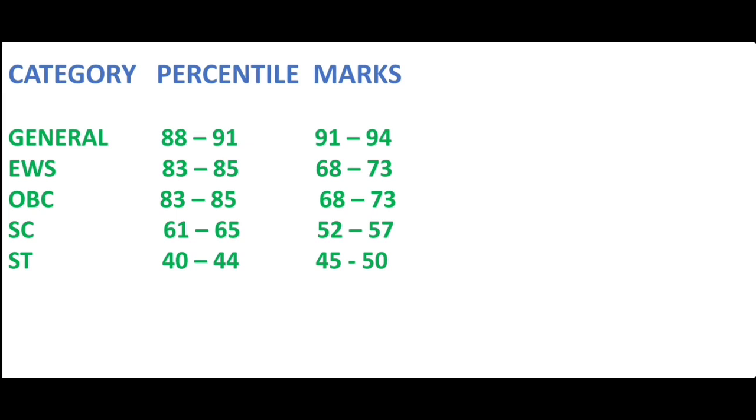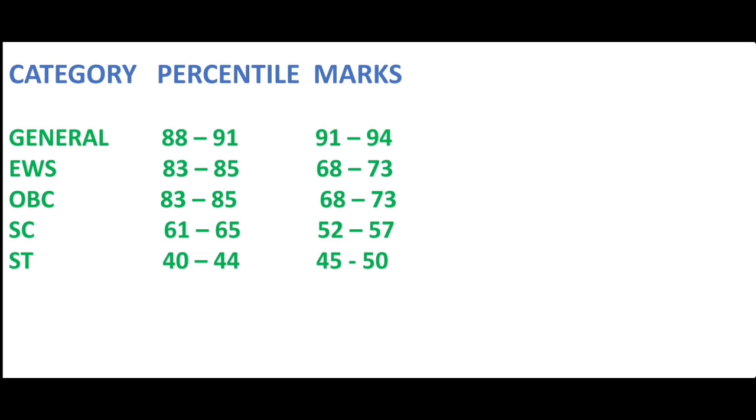For an EWS category student, he needs the percentile between 83 and 85 while the marks ranging between 68 and 73. And the same is the case with the OBC category student. He should get the percentile between 83 and 85 and the marks between 68 and 73.